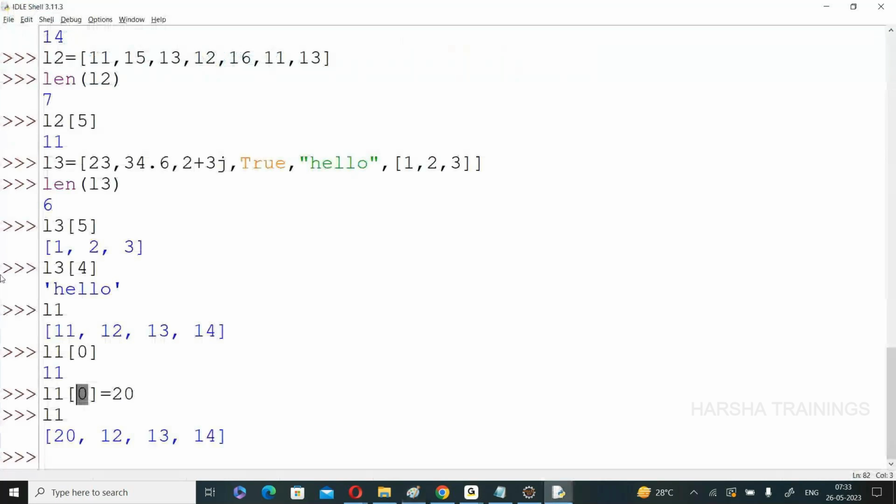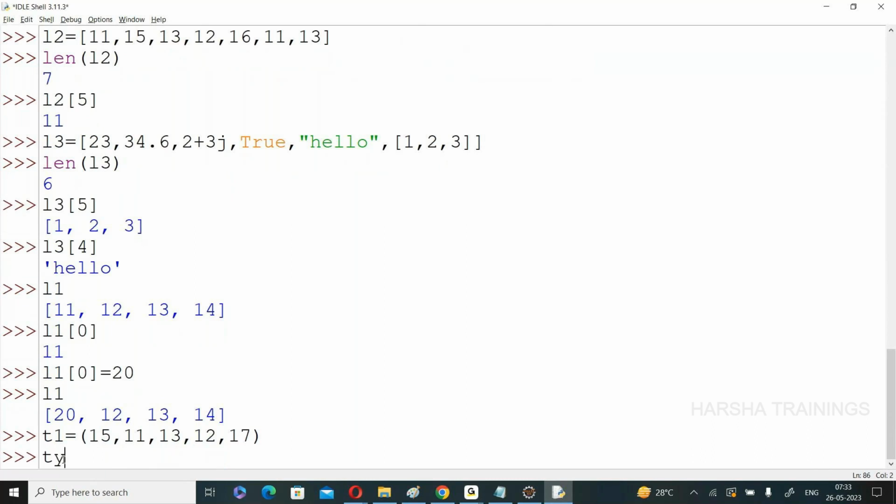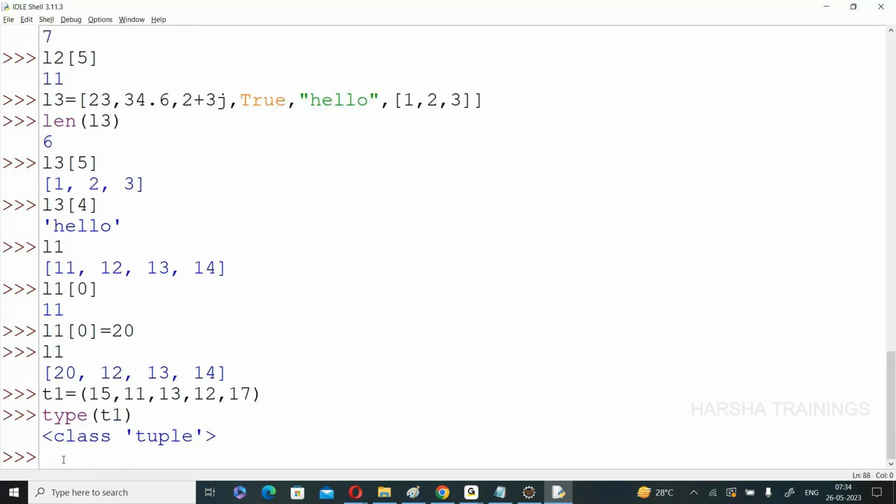Create a tuple T1. T1 is equal to open and close parentheses. Like square brackets, suppose 15, 11, 13, 12, 17. Like this a tuple is created successfully. Type of T1, see, tuple. Now T1 of 0, the remaining procedure is completely the same. At 0th position we have a value 15.